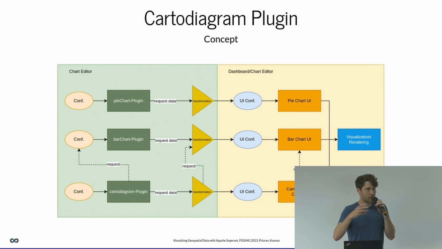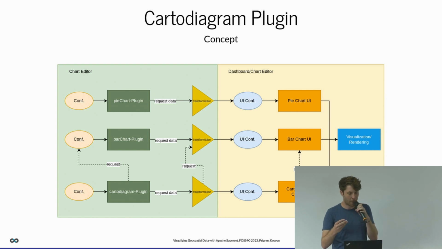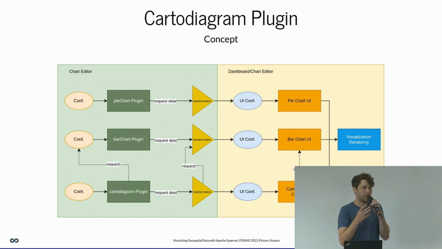This data will then be transformed through a transformation function, and it creates a UI configuration. This UI configuration will be specific for every single chart because the specificities of a pie chart are different than a bar chart, for example. And this UI element will then be used in the visualization, for example in the dashboard, but also in this Explore view where I created that chart.